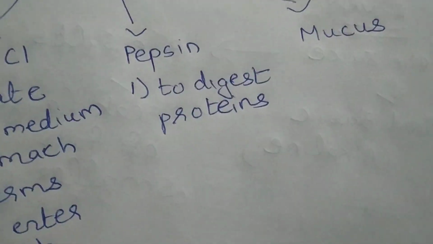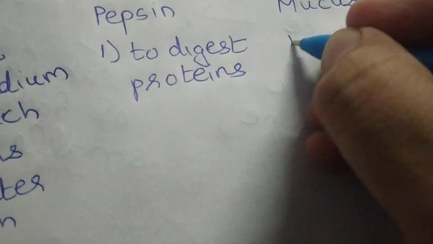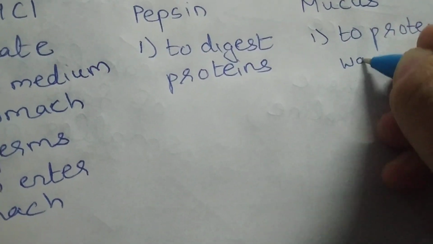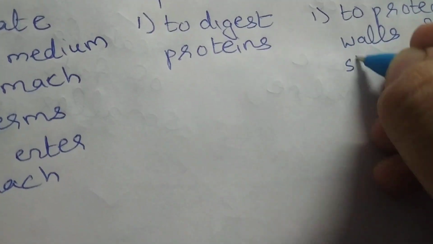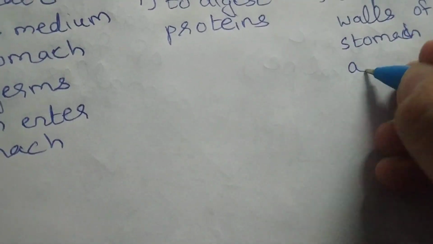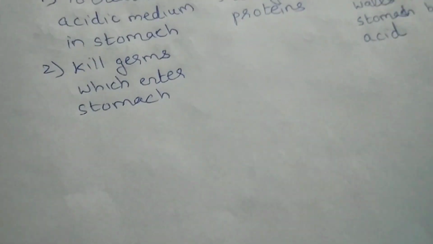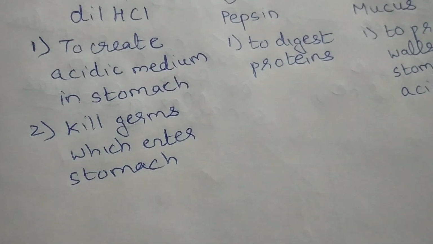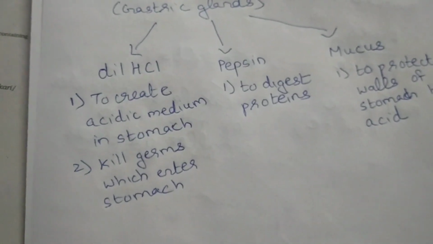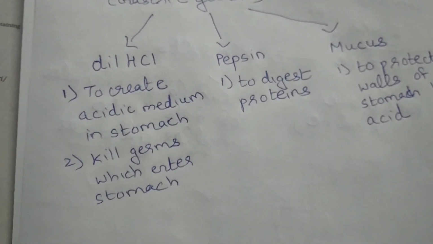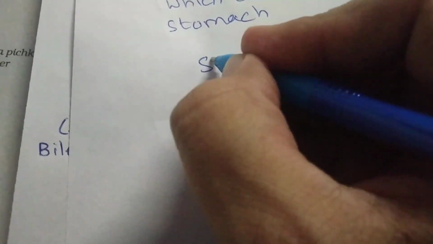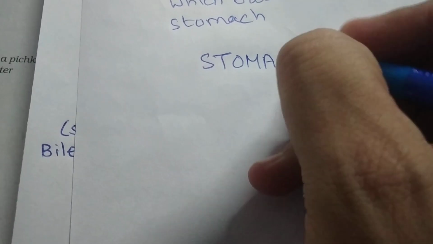The third thing is mucus. What is the function of mucus? The function of mucus is to protect the walls of the stomach from the effect of acid. To protect the walls of the stomach from acid, there is a lining of mucus on the inner side of our stomach. Am I clear? So these are the three things that our gastric glands produce: dilute HCl, pepsin and mucus. Now going further, from the stomach the food goes to the small intestine.